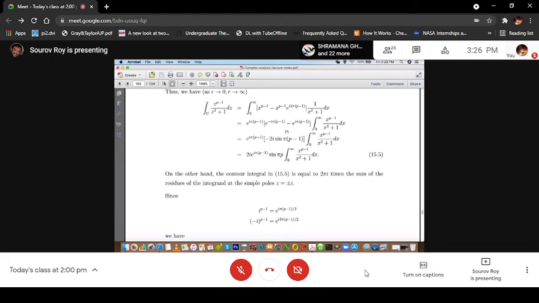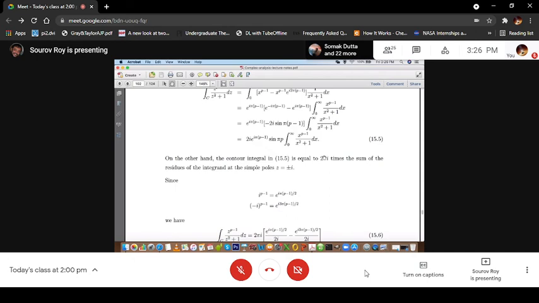This is very simple, and this will give you a sine factor, with some minus 2i, etc. This is equal to the integration from 0 to infinity of this. So you just do the signs, taking care of all the signs and i's, and you will get this factor here, 2i e to the power i pi (p minus 1) sin pi p, which equals the integral from 0 to infinity of x to the power p minus 1 divided by x square plus 1 dx.